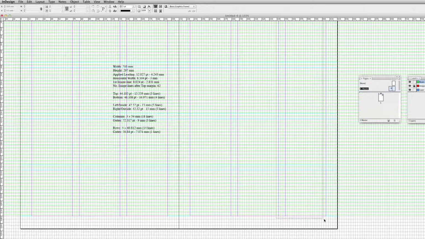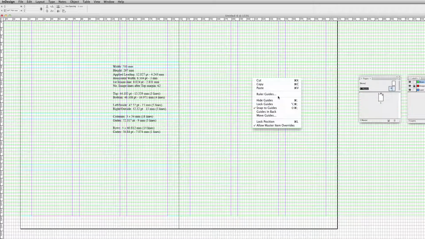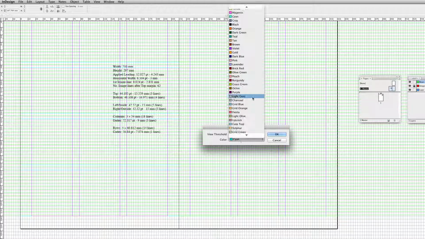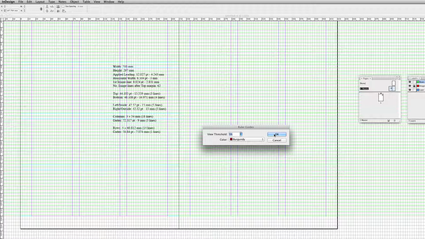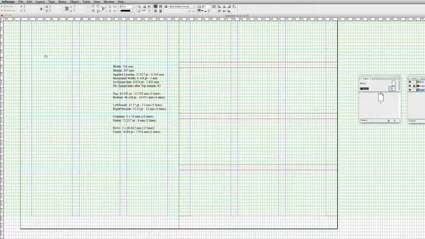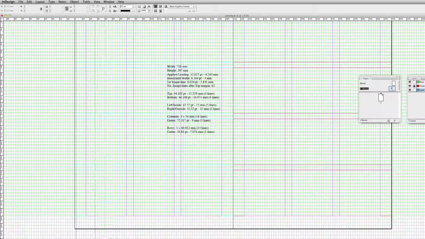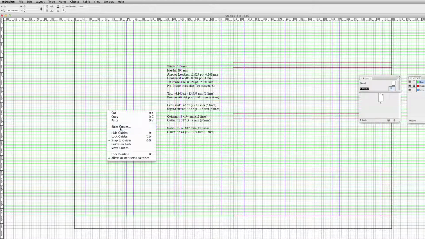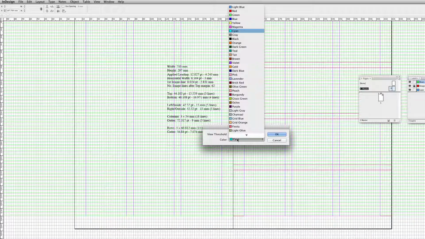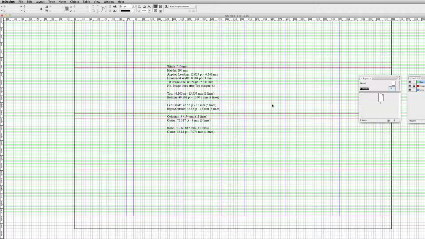I'm going to do the same thing here. I'm going to change the colors of the guides to something that is more visible. Actually, I need to change it on this page also. So select that, right click, select ruler guides and the color. Okay, so now we've set up our rows. We can actually go ahead and delete this text here. And I'm going to lock the rows layer as well.